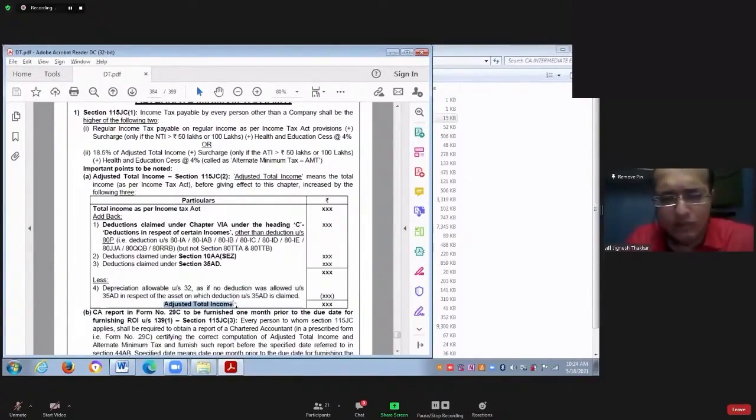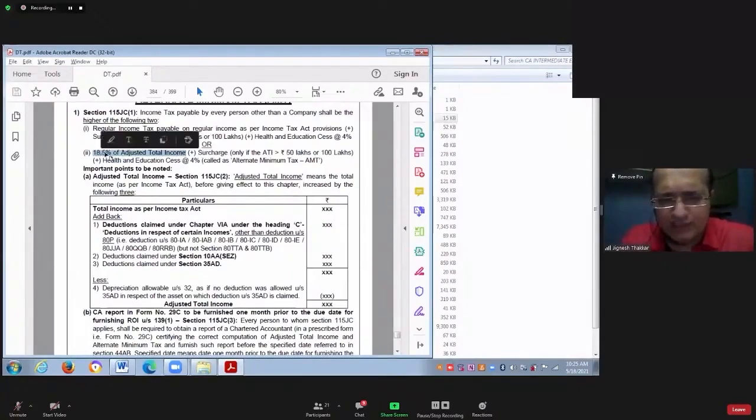In that case, what you have to do? On this adjusted total income, you apply 18.5%. So here in point number 2, you will write 18.5% of adjusted total income. Basically, this 18.5 is nothing but the tax rate as per the alternate methodology. Tax rate to be applied in case of alternate mechanism is 18.5%.